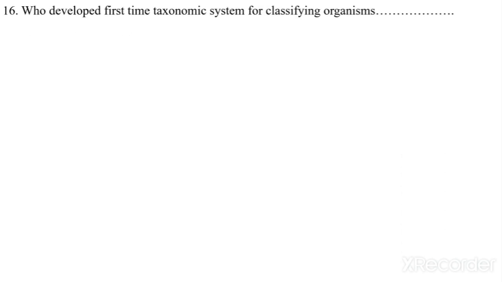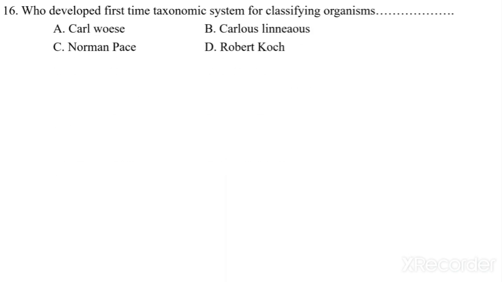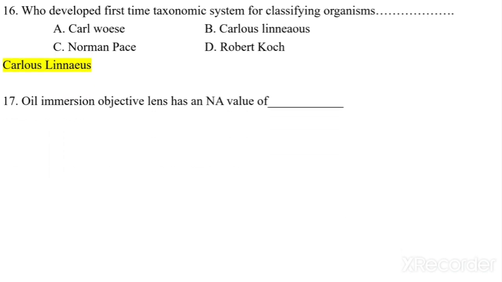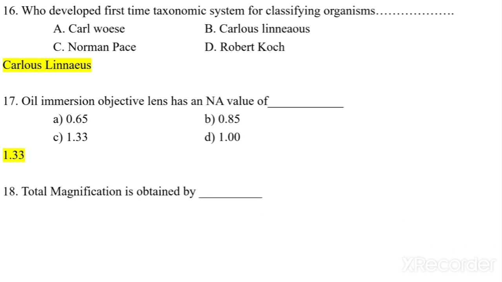Who developed the first taxonomic system for classifying the organisms? Carlos Linnaeus, Norman Pease, Robert Koch. So Carlos Linnaeus first used a taxonomic system. Oil immersion objective lens has a numerical aperture value of 0.65, 0.85, 1.33, 1. So 1.33 is the numerical aperture value of oil immersion objective lens.